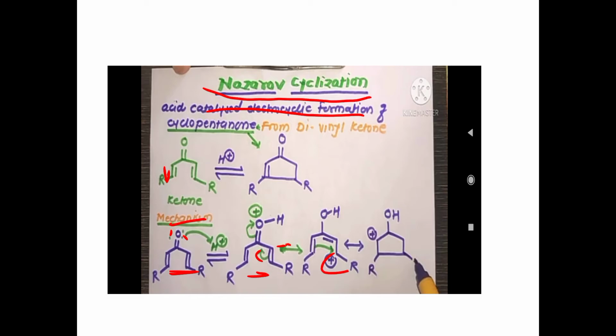So this carbocation can be stabilized by the carbon-carbon double bond, that is the pi bond. So, the cyclopentane ring forms, and at that time a carbocation again forms. Why? Because this pi bond is used for the ring formation, to stabilize the positive charge over the carbon atom. That's why this carbon again carries a positive charge. Okay, so we have to see this intermediate, the formation of the cyclopentane ring, and this carbon also carries the positive charge.